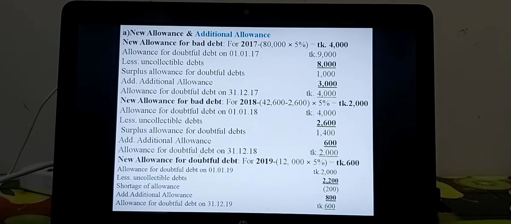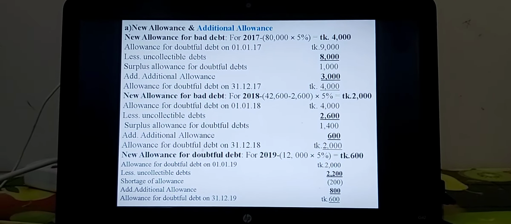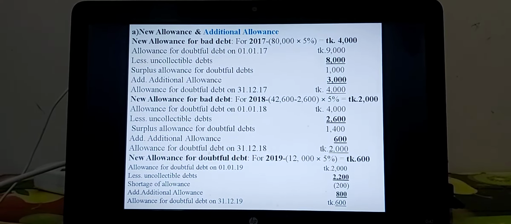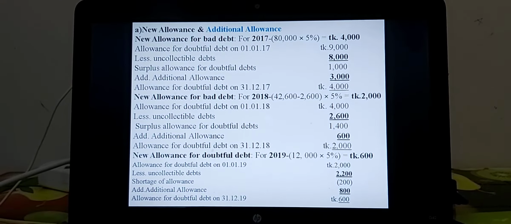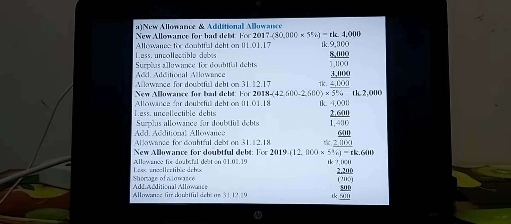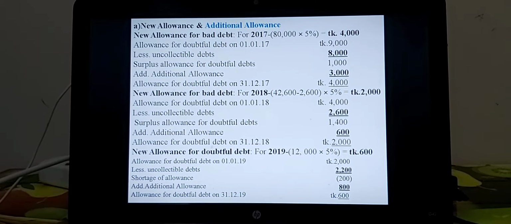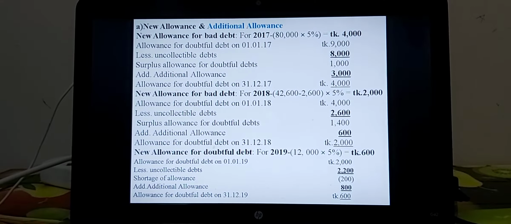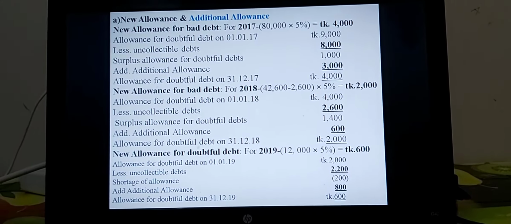Creative question. Now you can start with the allowance for doubtful debt on 1/1/18, that is the opening balance. This opening balance is carried on from the last year, that is 2017, closing balance of allowance for doubtful debt, that is the amount of taka 4,000. So 4,000 less uncollectible debt. In this math in second year, totally uncollectible debt or bad debt taka 2,600.